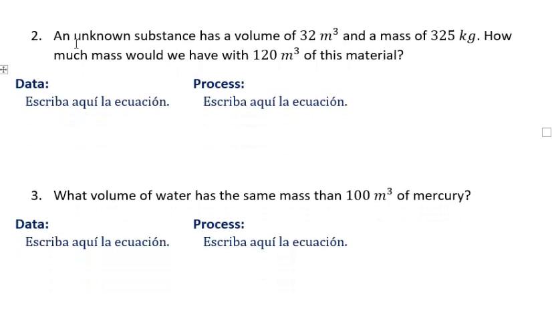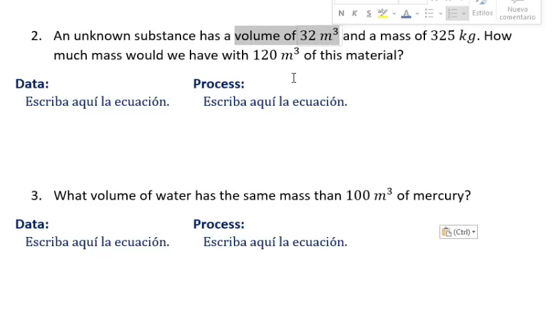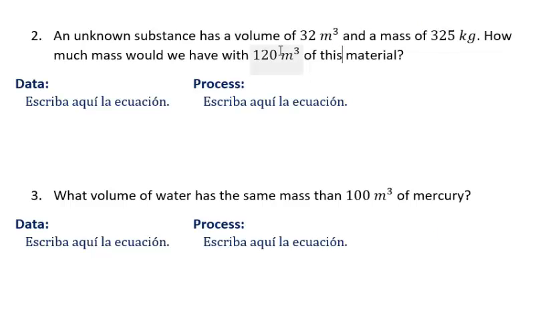Number 2. Exercise 2 says, an unknown substance has a volume of 32 cubic meters and a mass of 325 kilograms. How much mass would we have with 120 cubic meters of this material? So this is what we're going to call a two situations exercise. If you notice, they give me one volume, but at the end of the exercise, they also give me another volume. So it's kind of confusing, right? We have two volumes. What's going on in here?